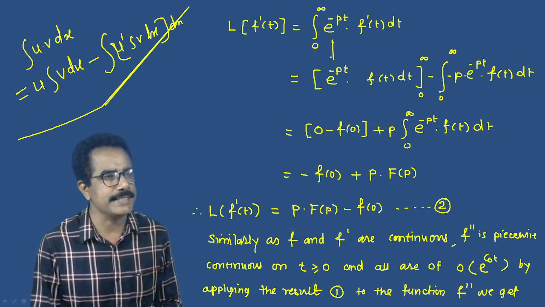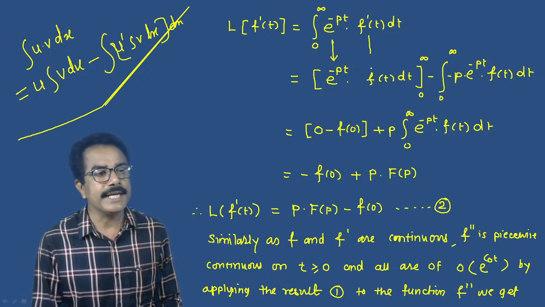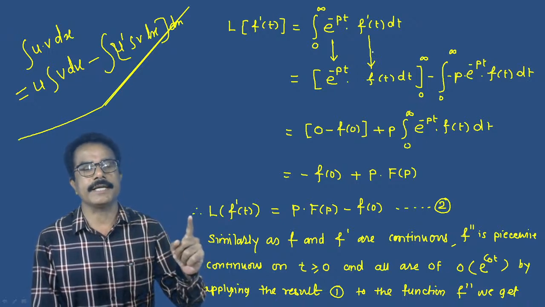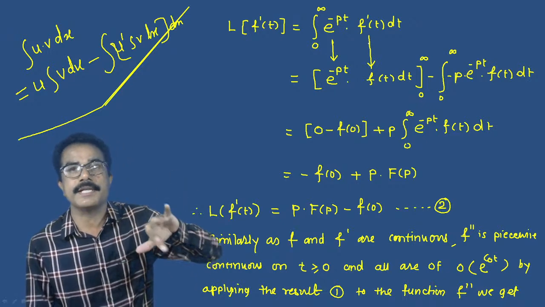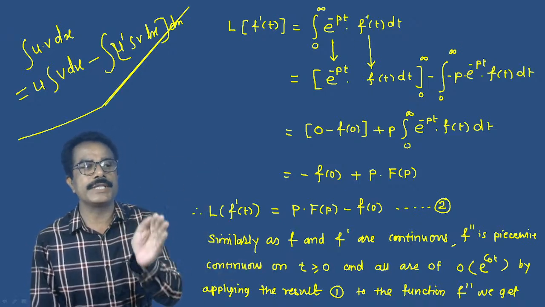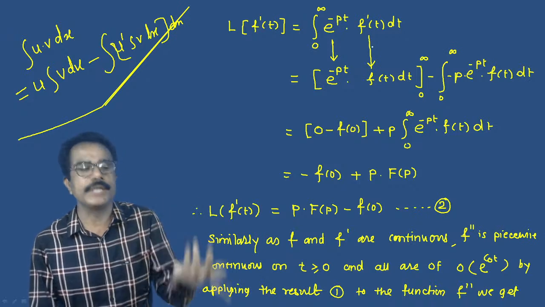So first into integration of second. Integration of second means integration of f dash of t, because integration is the antiderivative, so its derivative is removed due to the integration.